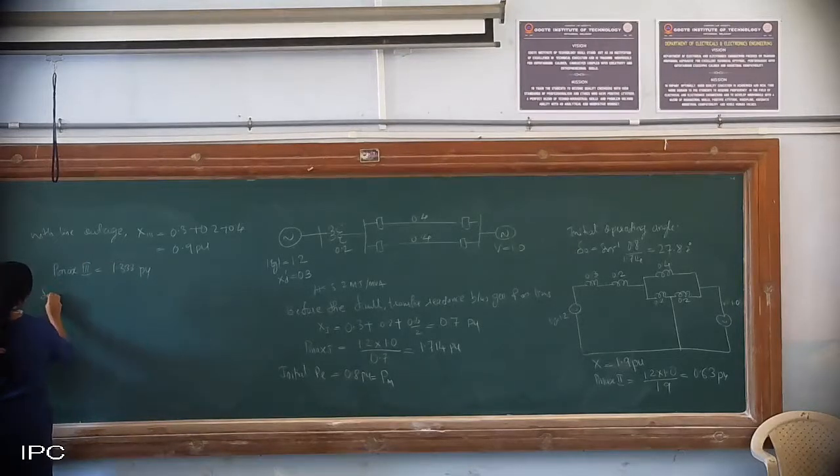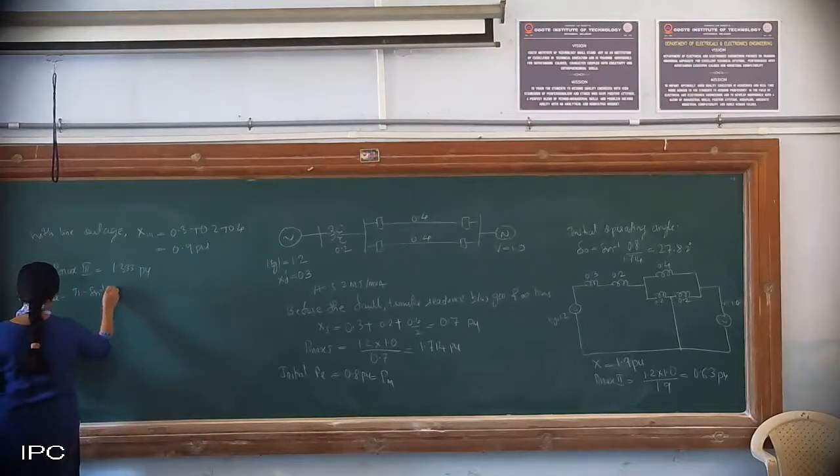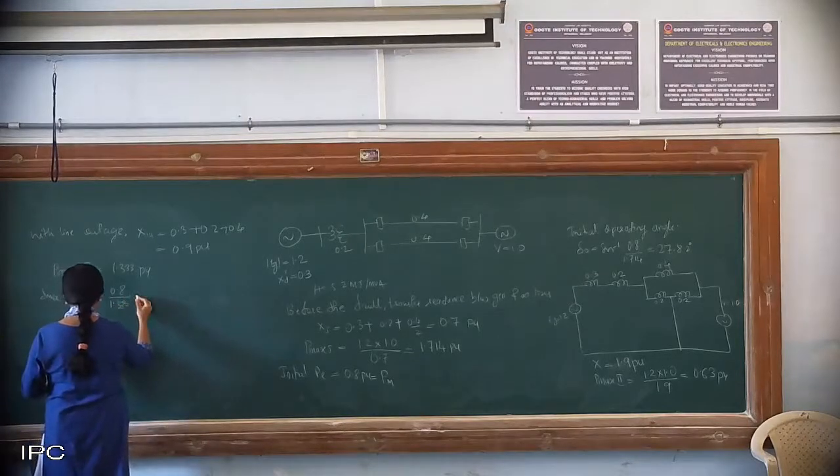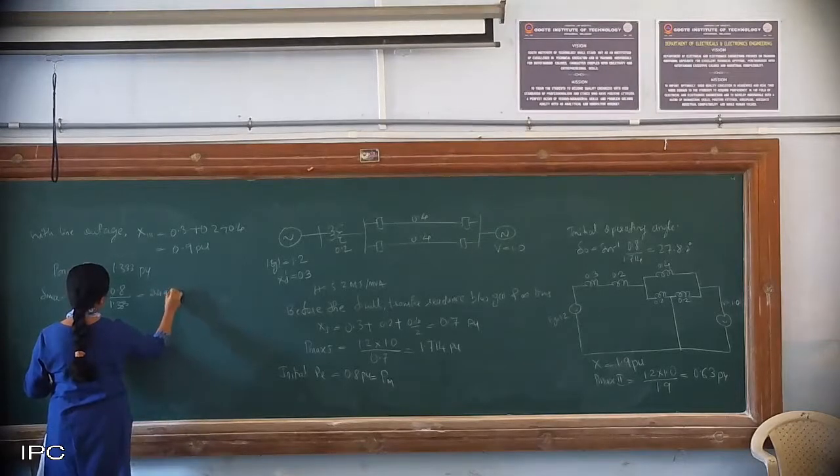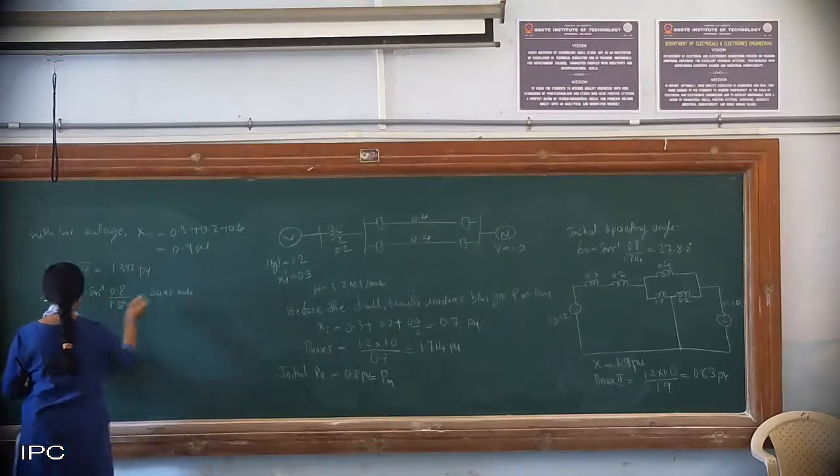So delta max will be pi minus sine inverse of 0.8 divided by 1.333. This comes out to be 2.498 radians. Okay, you convert it to degrees.